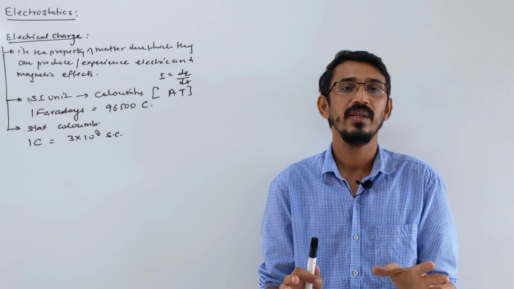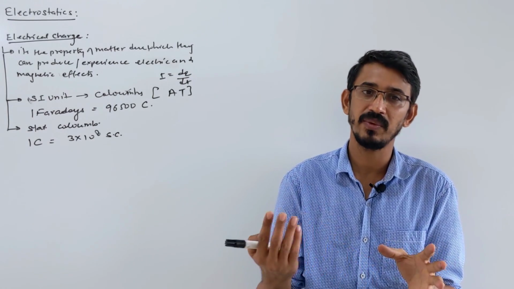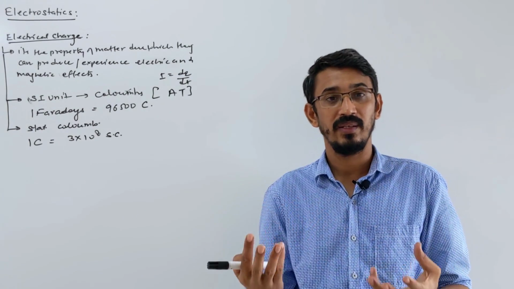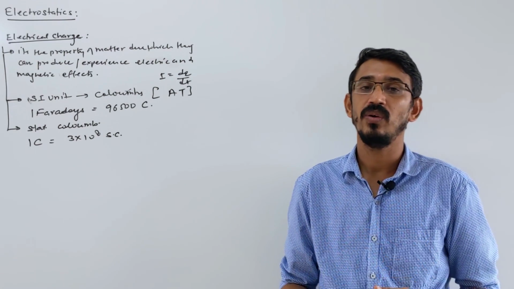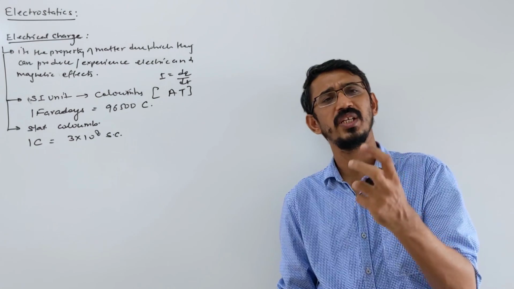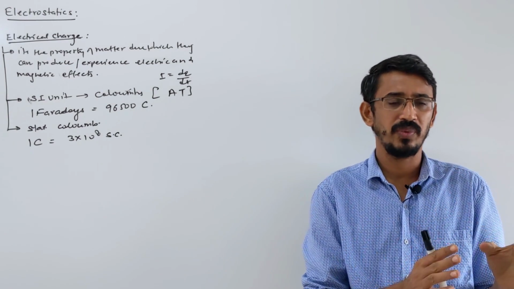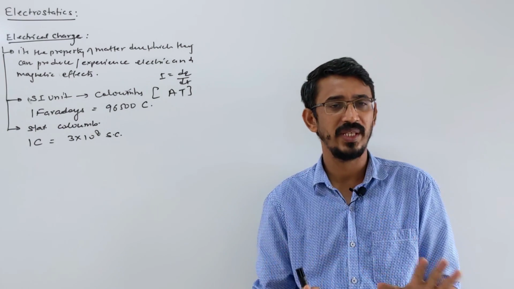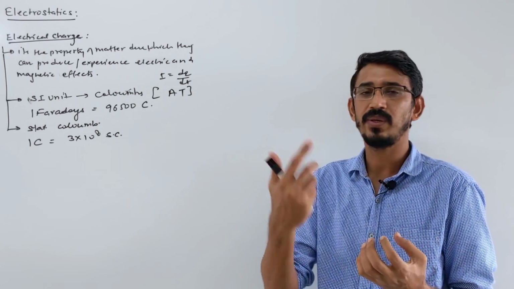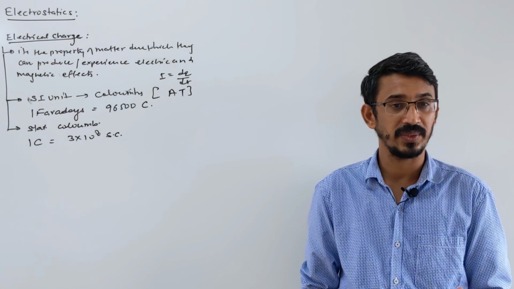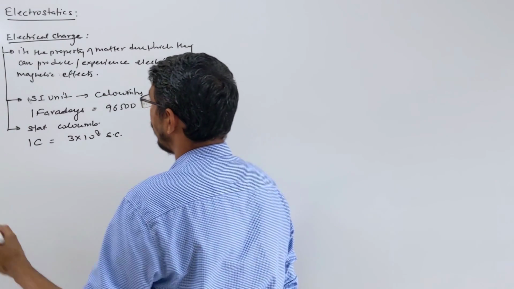It's neutral. Now, suppose I say that 2 electrons are free to move there. Then it becomes electrically negatively charged, right? 2 electrons are free to move, okay? Or you say that positive charges are free to move, then it becomes a positively charged body. In total, the number of positive charges and negative charges is always equal. Some are bound and some are free to move. So for those free to move, we'll talk about who is positively charged, who is negatively charged, okay? Yes. Okay. So let's talk about some basic properties of charge, okay?